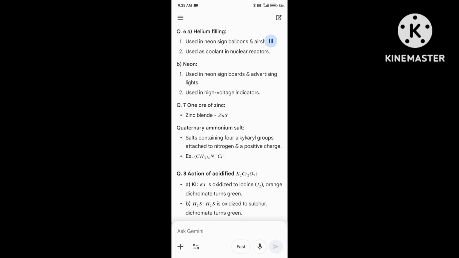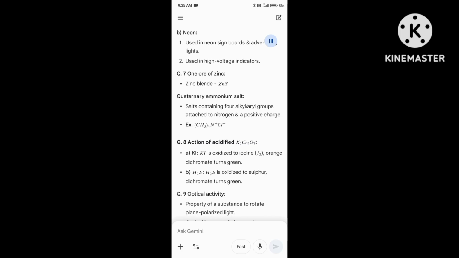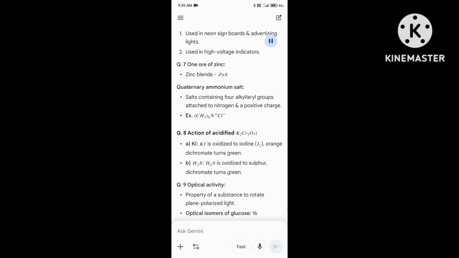Q7. Ore of zinc: zinc blende, ZnS. Quaternary ammonium salt: salts containing 4 alkyl or aryl groups attached to nitrogen with a positive charge. Example: [(CH3)4N]+ Cl minus.